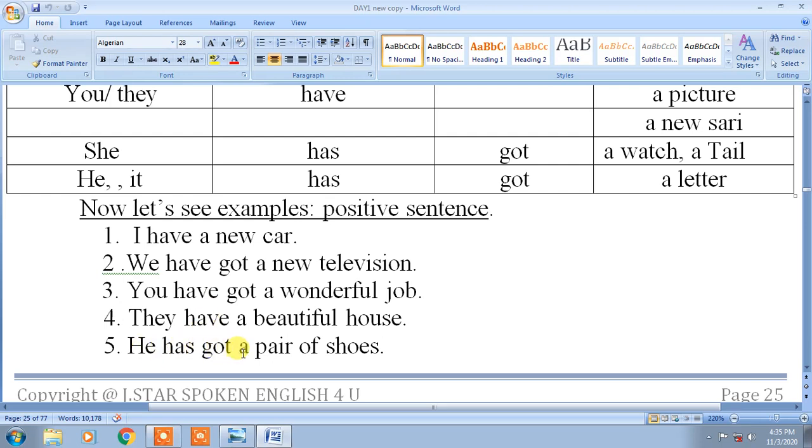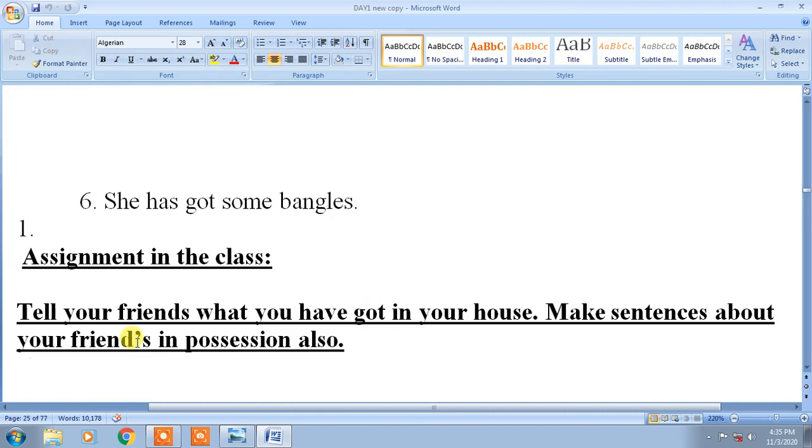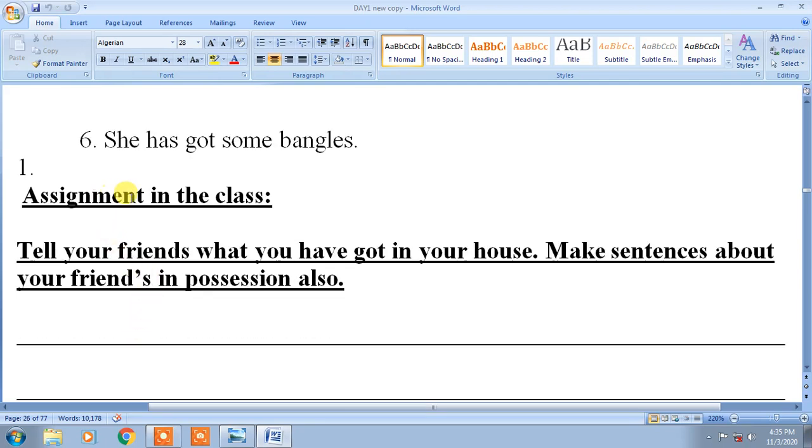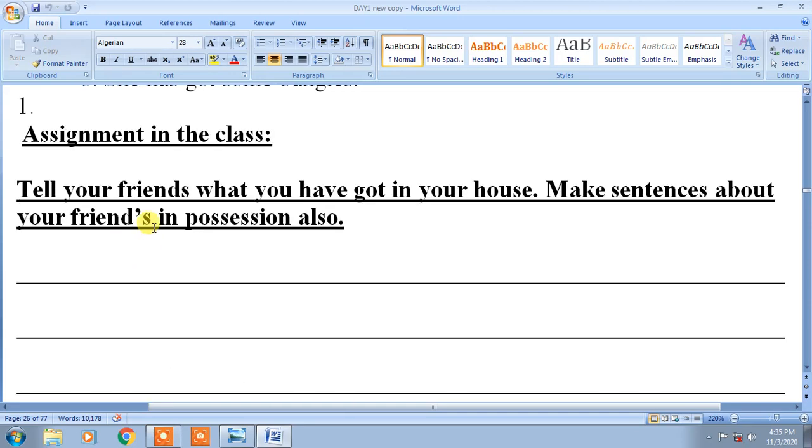He has got a pair of shoes. She has got some bangles in the box in the house. Assignment in the class. Assignment means: tell your friend what you have got in your house.